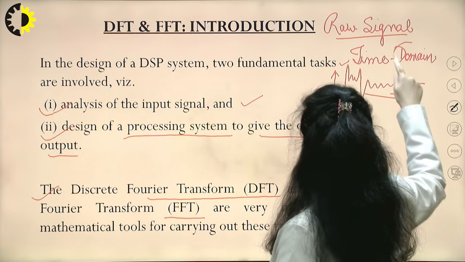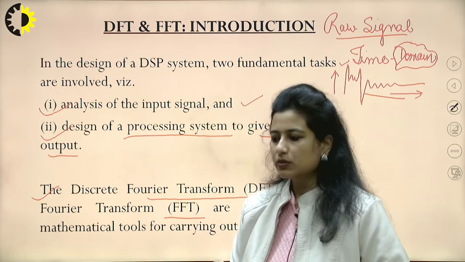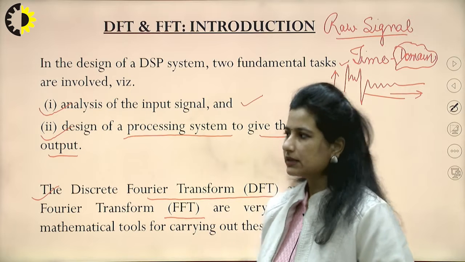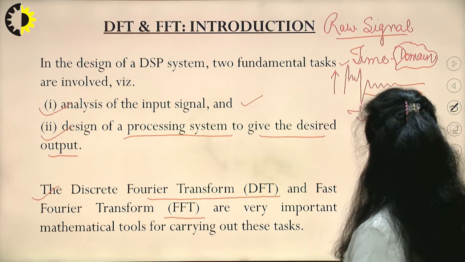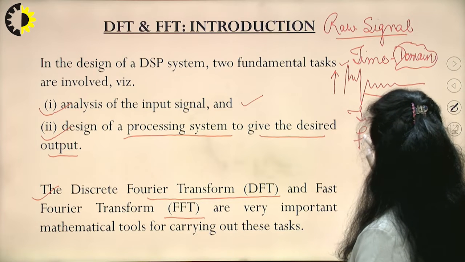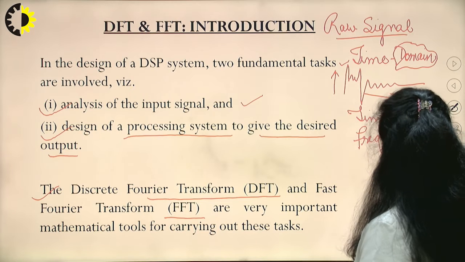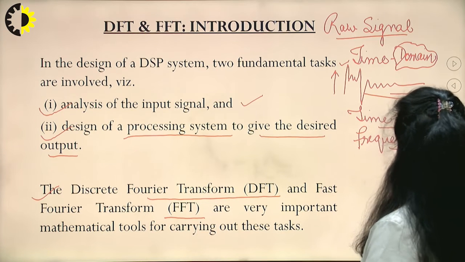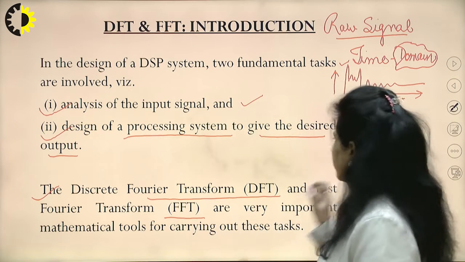So basically what we are going to discuss is changing the domain of a signal. In the majority of cases there are two domains in which we talk: one is the time domain and another is the frequency domain. So either I'm going to understand and manipulate the signal in the time domain, or I'm going to manipulate the signal in the frequency domain.